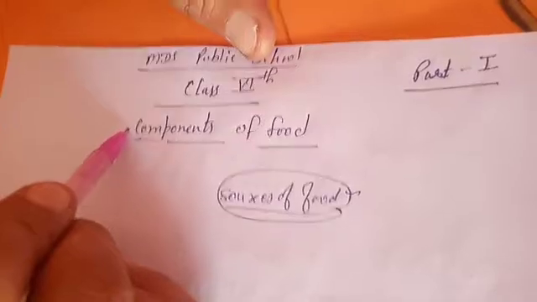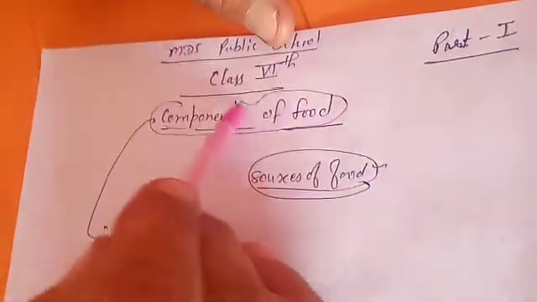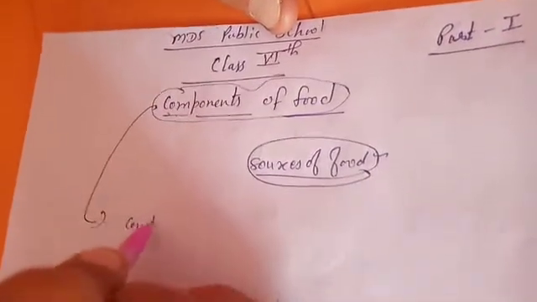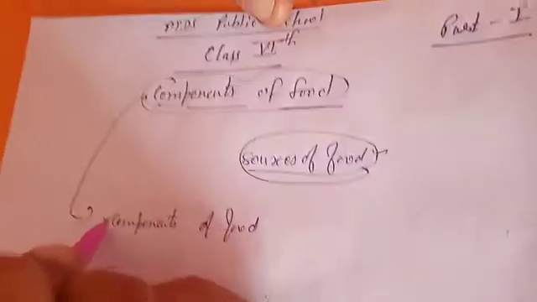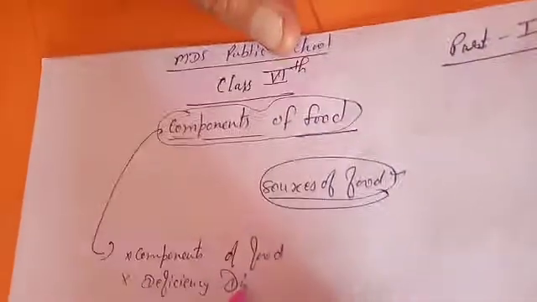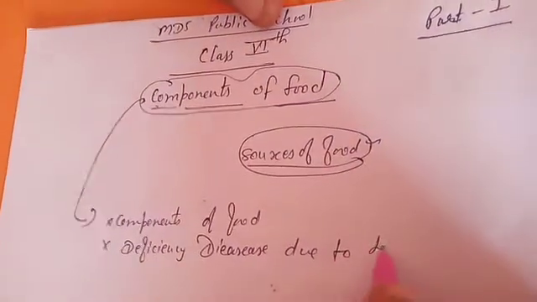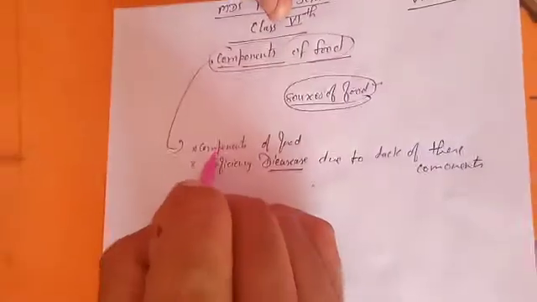In this chapter, we have two things to discuss: components of food, and second, deficiency diseases due to lack of these components, that is, how our body gets affected or what kind of disease occurs if we do not have these components of food.